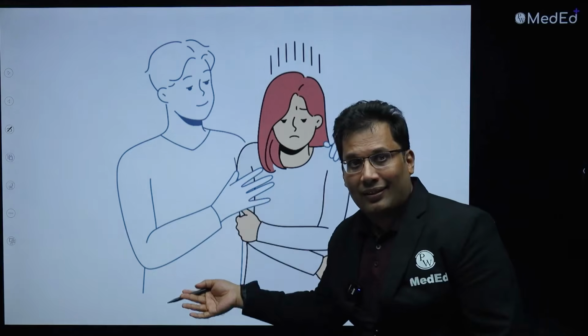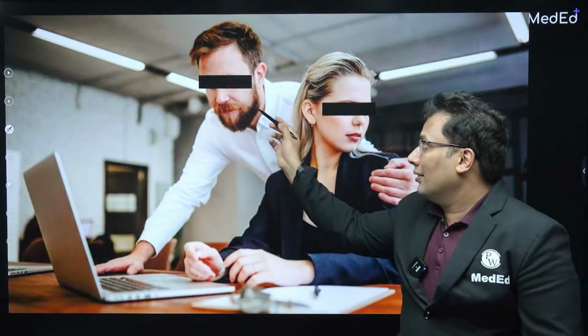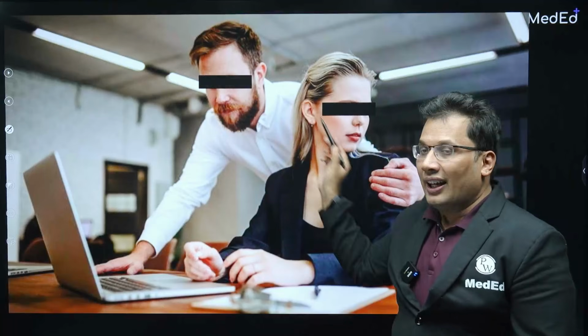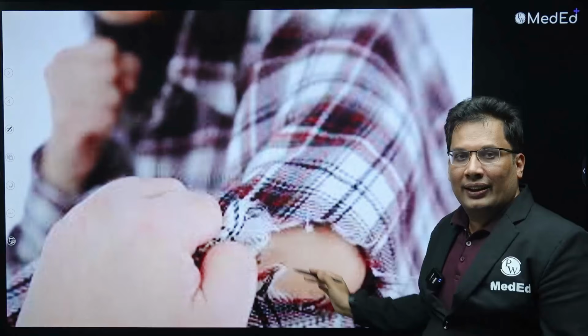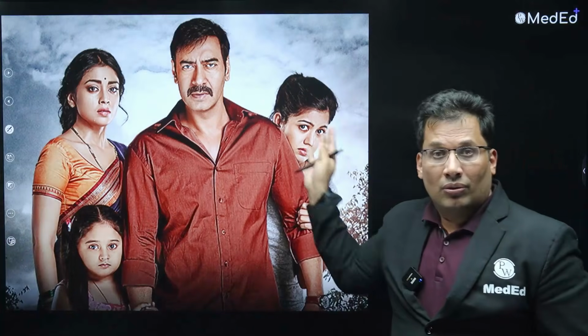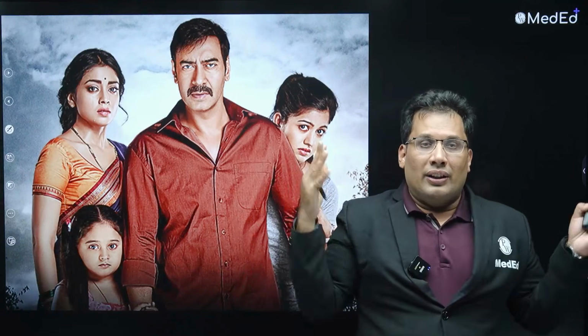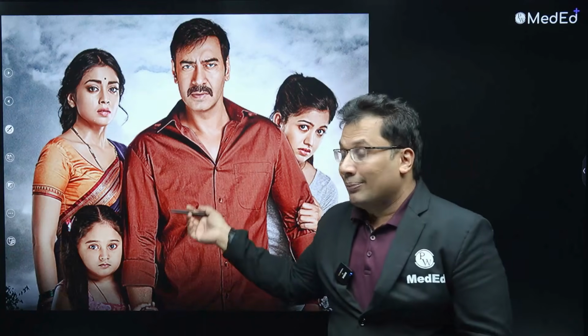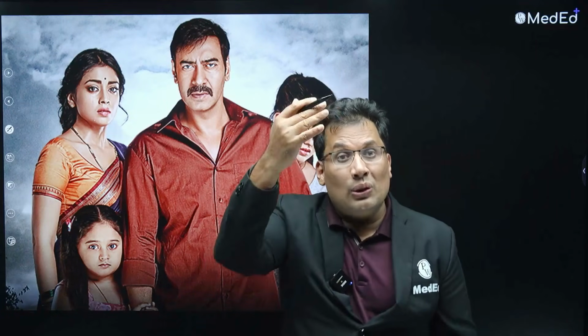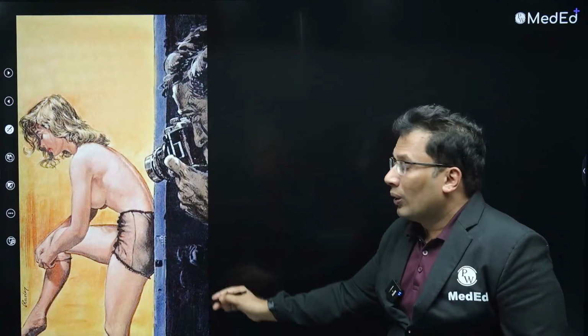So the question can be asked. Then look at this. This is sexual harassment, boss and employee. Try to memorize this. Then look at this, disrobing. Disrobing means tearing clothes. Then what is this? Have you seen this movie? Very nice movie. In this movie, the villain records the image, the video of the girl while using the lavatory, a private act. The entire movie is based on that. So this is voyeurism. Voyeurism is also a punishable offense. So try to memorize. Then again the IPC section will come.